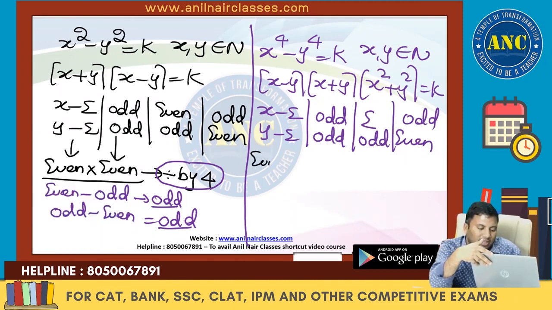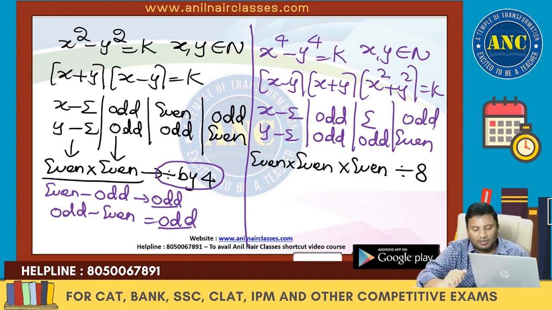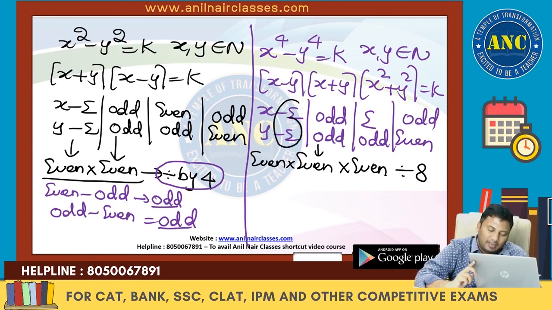Even minus even is even. Even plus even is even. Even square plus even square is even. Even into even is divisible by 8. Odd minus odd, even. Odd plus odd, even. Odd square plus odd square, even.